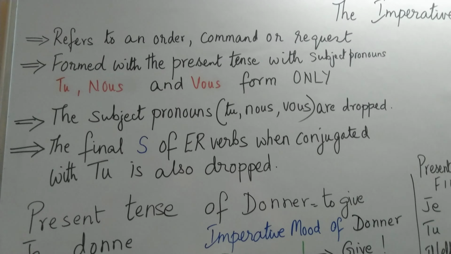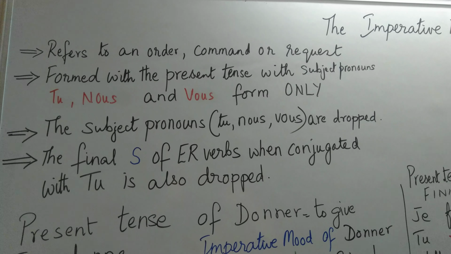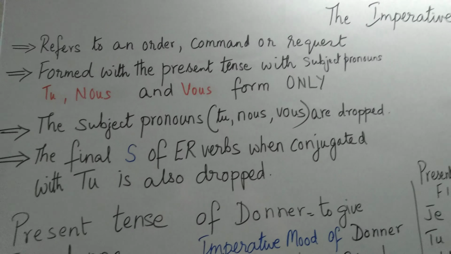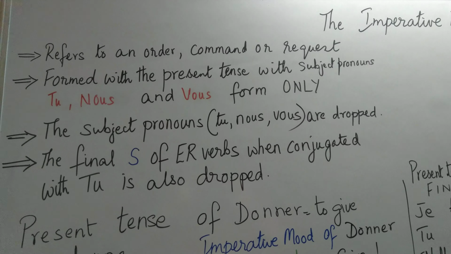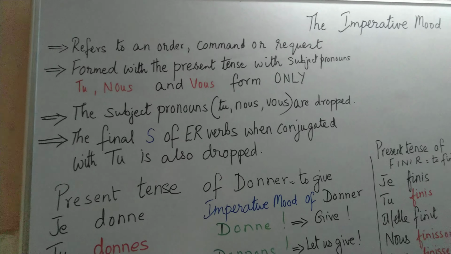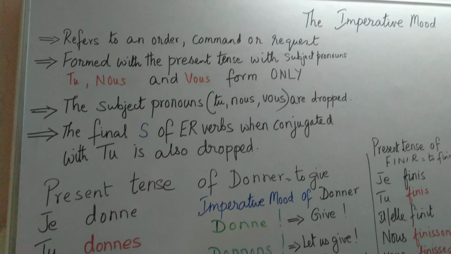And moreover, the final s of er verbs, when conjugated with tu, is also dropped. So the final s of er verbs when conjugated with tu is dropped, and the subject pronouns tu, nous, and vous are also dropped. So the imperative is nothing but the present tense conjugated only with tu, nous, and vous. Now let us see a few examples.